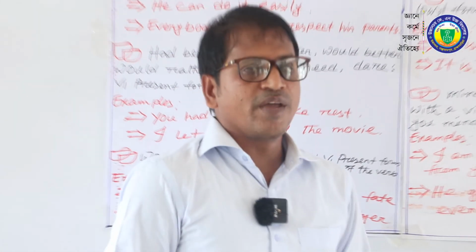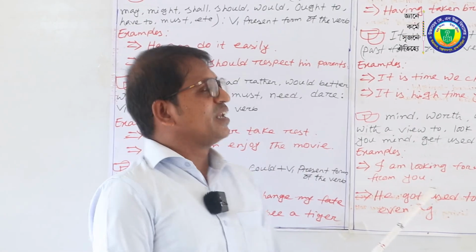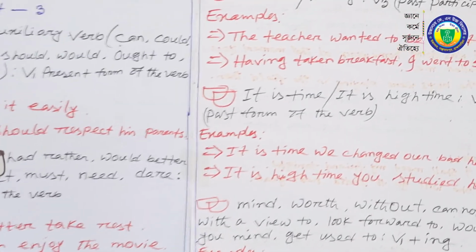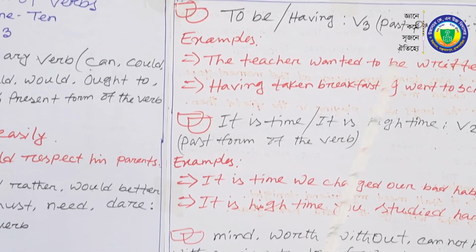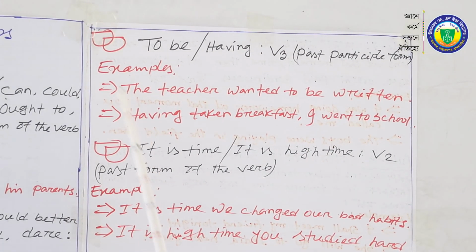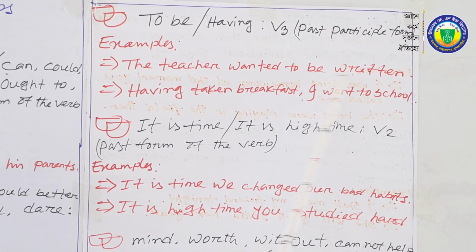To be or having. If we have to be or having in a sentence, then we are going to use B3, the past participle form of the verb. Let's see the example for the first one. The teacher wanted to be written.